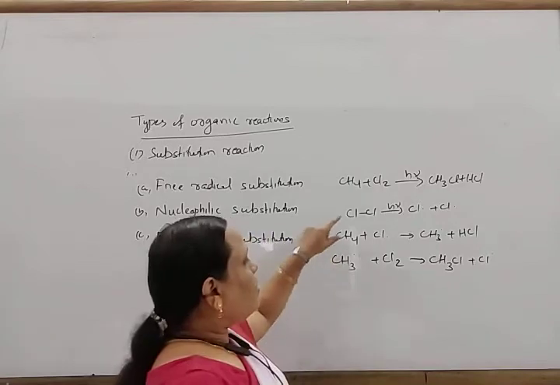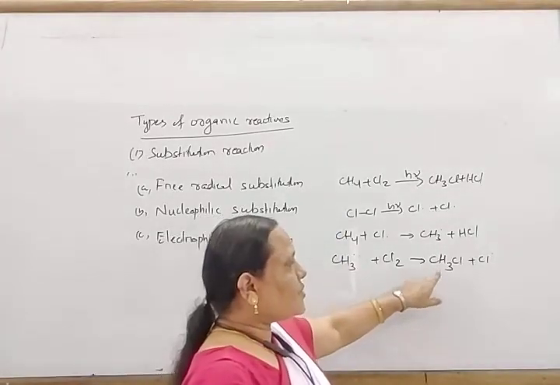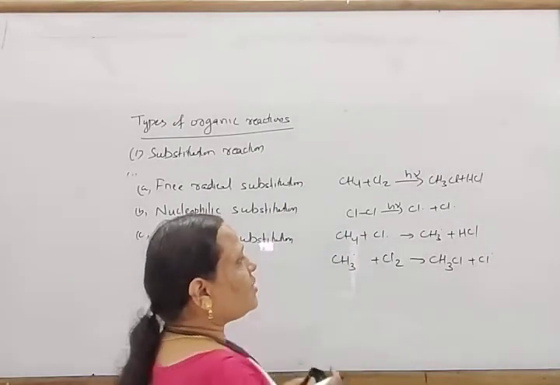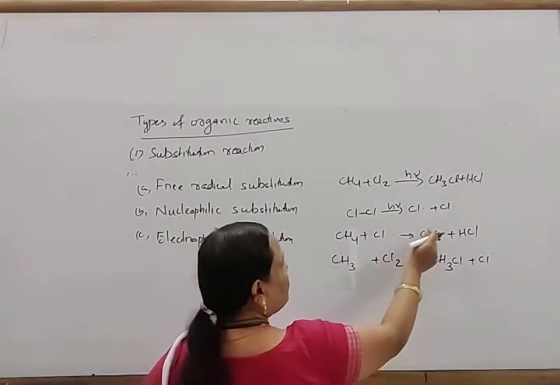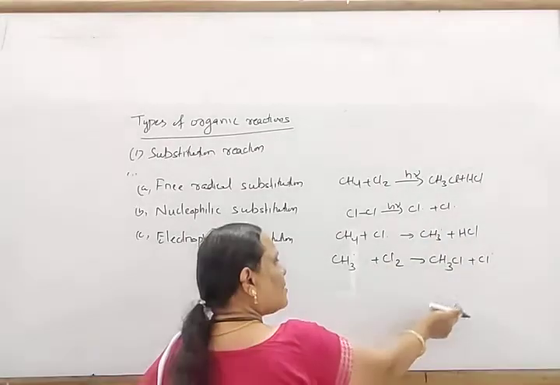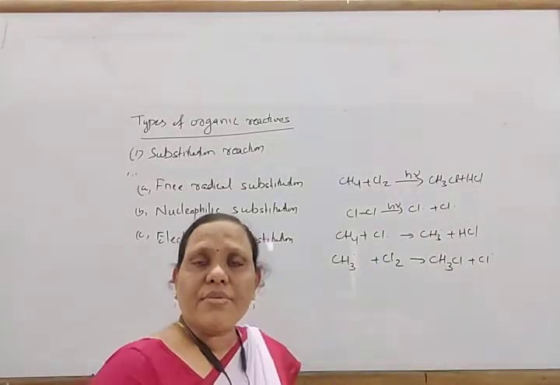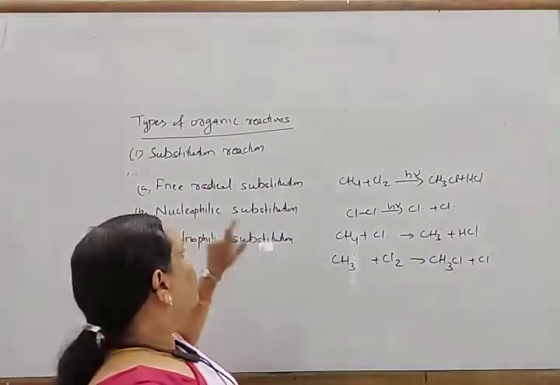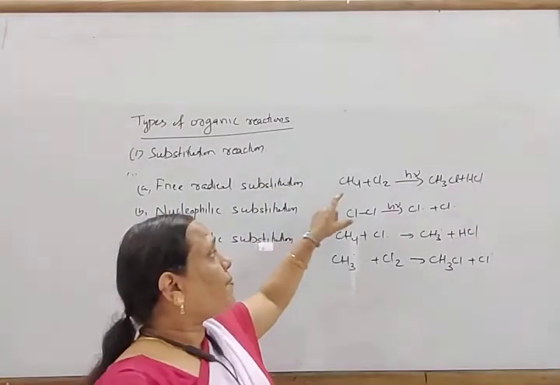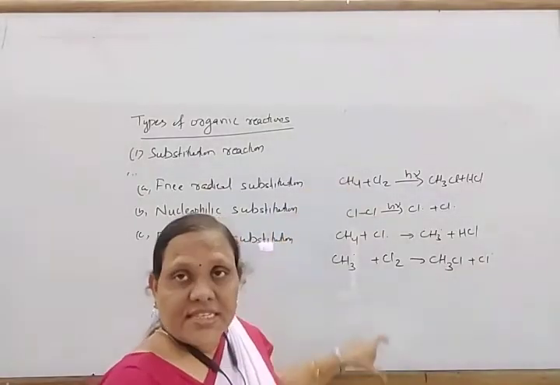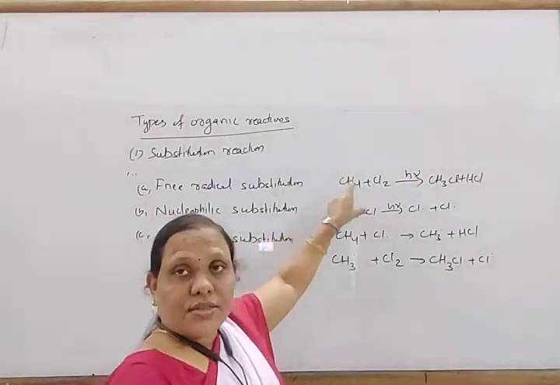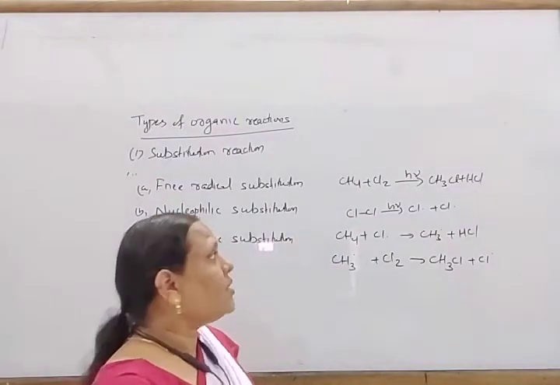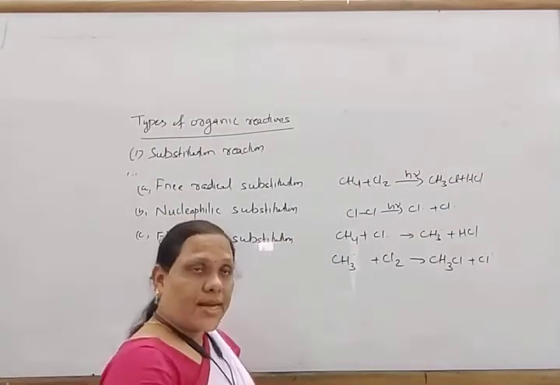or this chlorine free radical may attack another molecule of CH3Cl to give another free radical. In this way chain propagation and chain termination take place. In some cases, the methyl free radical and another free radical combine to form different alkanes. So this generally takes place through three steps: chain initiation, chain propagation, and chain termination. This is the free radical substitution reaction.